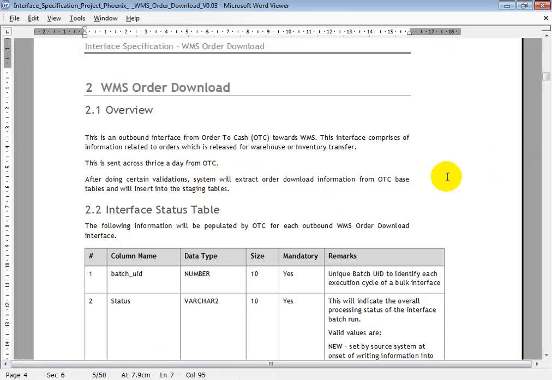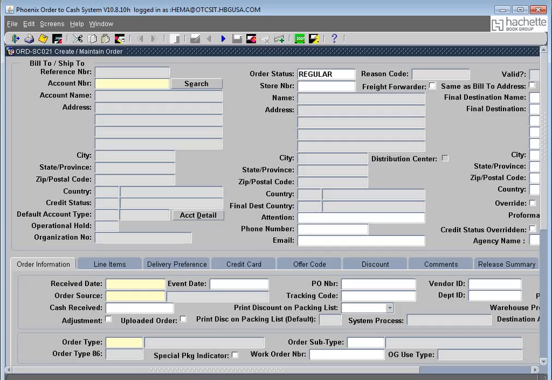As usual, this WMS order download interface is an outbound interface from OTC, that is order to cash, to WMS.